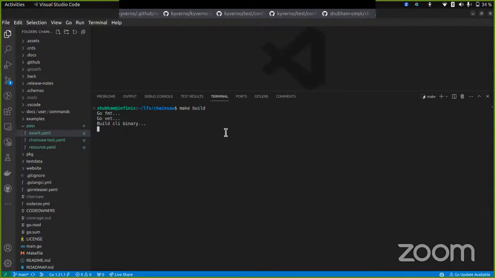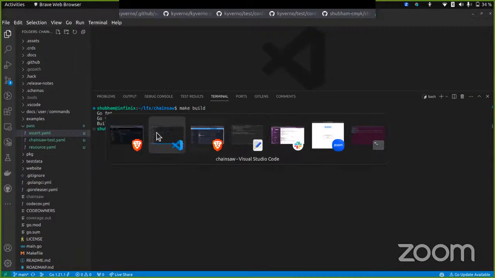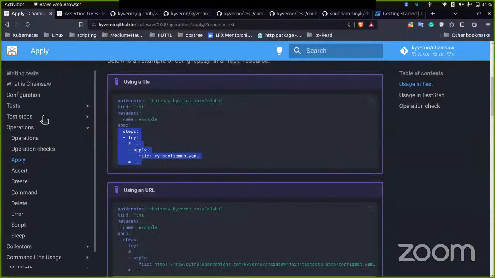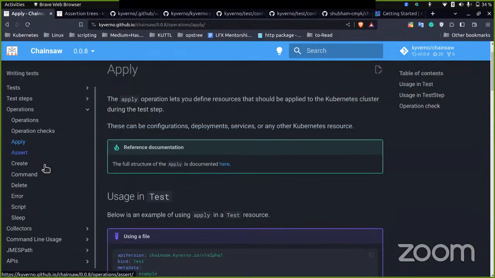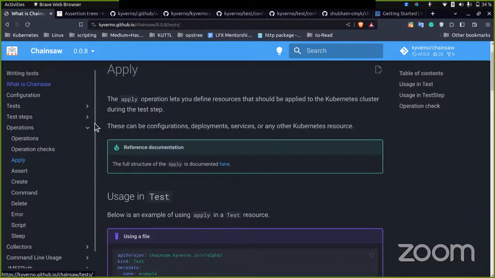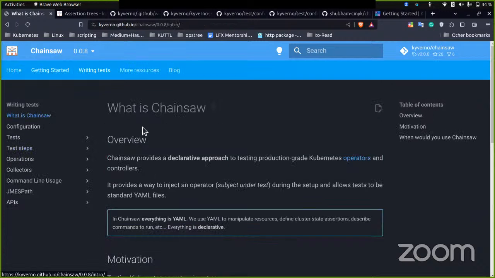Okay, to run the test, the command is pretty simple. Let's search what command it could be. So we have provided all of the things over here, and it's getting started.